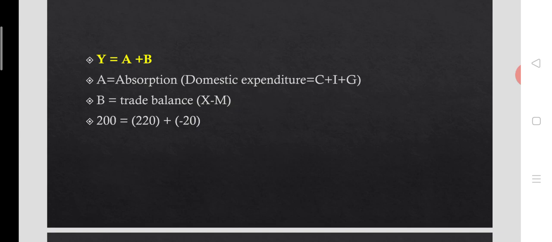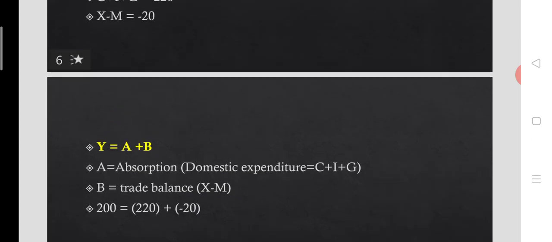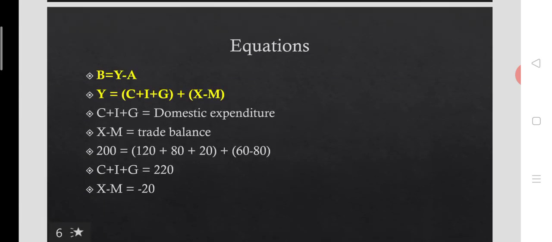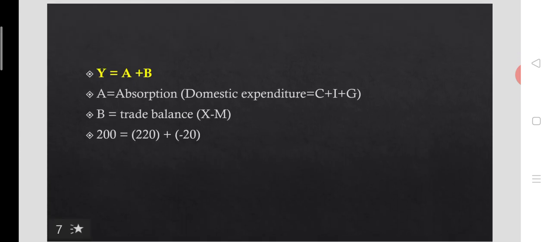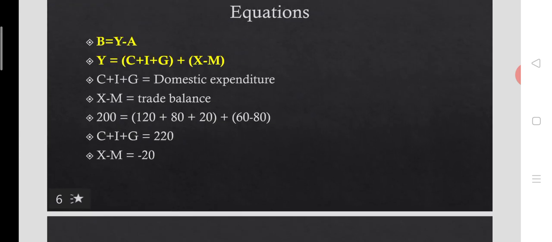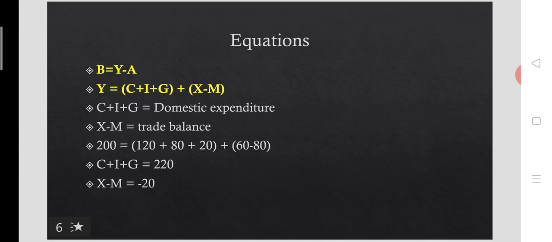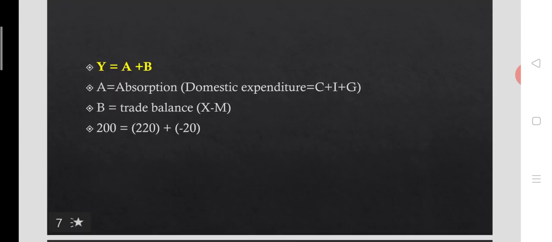And finally 200 is the total national income. So it is calculated by adding the trade balance with domestic expenditure. Domestic expenditure here is 220. As you can see here, C plus I plus G is the domestic expenditure, that is 220, plus X minus M, that is trade balance, minus 20.